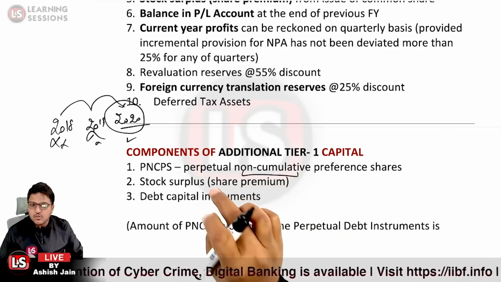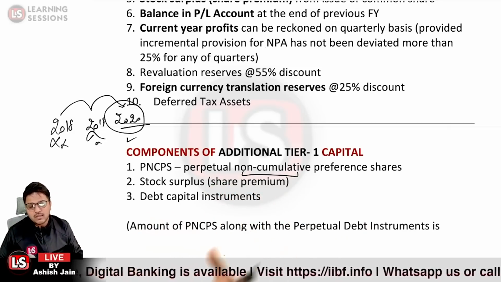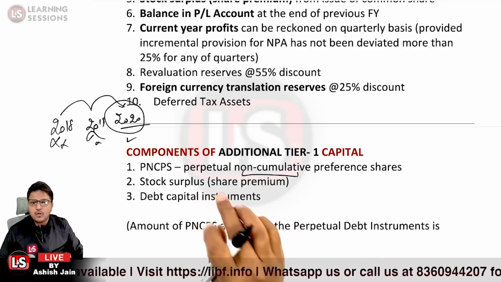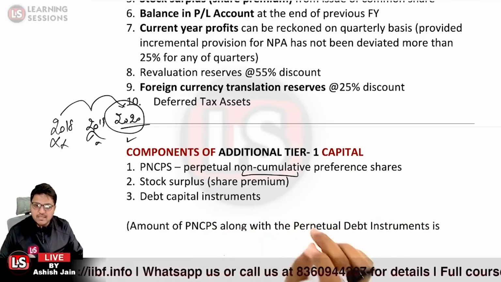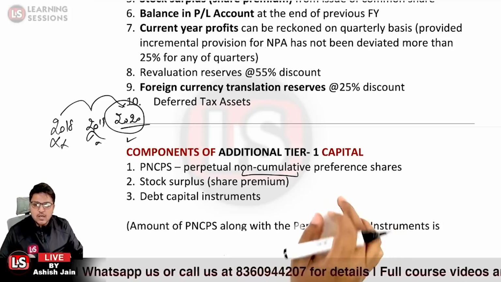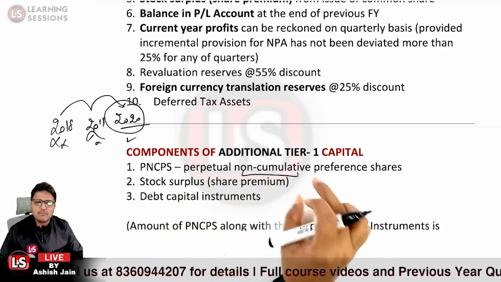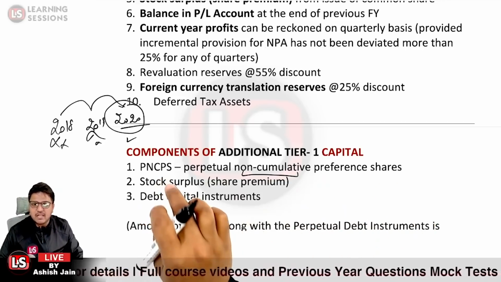Perpetual means that the dividend will be paid for a lifetime. So that is the definition related to PNCPS. I already told you that different types of shares are issued, like PNCPS, PCPS, RCPS. PNCPS is related to perpetual non-cumulative preference shares. These are taken as a component of the AT1, that is additional tier 1.